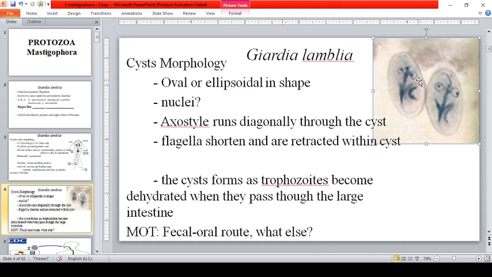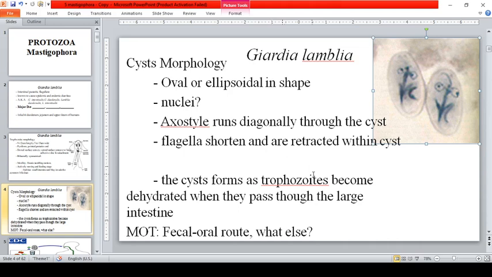The flagella shortened and are retracted within the cyst. Therefore, the cyst does not contain the flagella outside its structure. Okay? Outside its main structure. Okay? Kasi nga, nasa loob na yon. Flagella shortened and are retracted within the cyst. So, the cyst also may remain viable in the environment for many months. Okay? Pwede siyang mabuhay sa environment for many months.